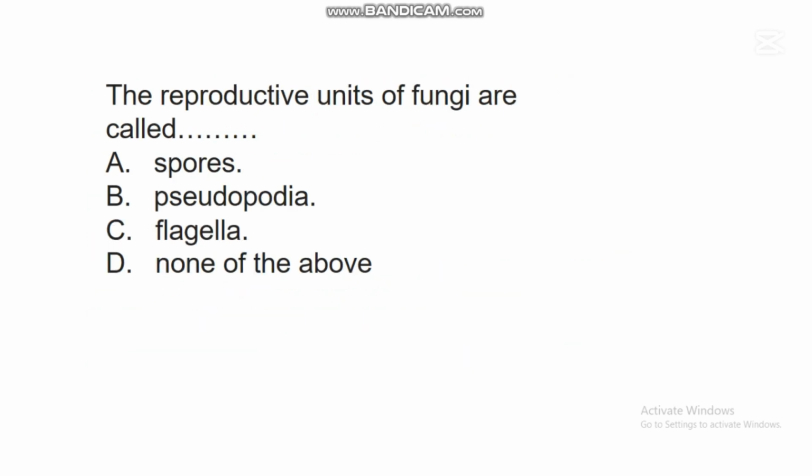The next question says, the reproductive units of fungi are called dash. A. Spores. B. Pseudopodia. C. Flagella. D. None of the above. In this question, the correct answer is A. Spores. Spores are reproductive units of fungi. They fall on suitable environments and develop into new fungi.